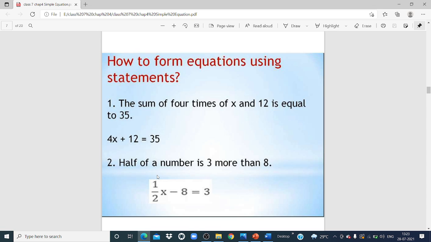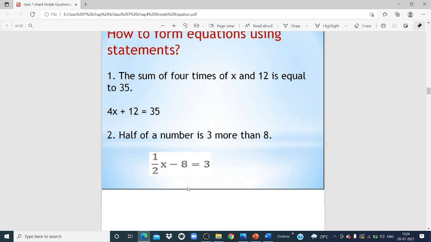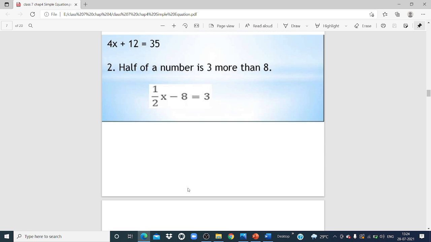We'll think about the next example. Half of a number is 3 more than 8. Half means what? 1 by 2. Half of a number, that number we are thinking of as x. X is a variable. Half of a number is 3 more than 8. More than 8 means here also I have to subtract 8. That time I got the answer 3. Correct? Or you can use another wording: taking away 5 from x gives 9.